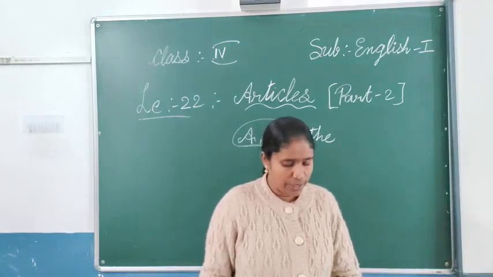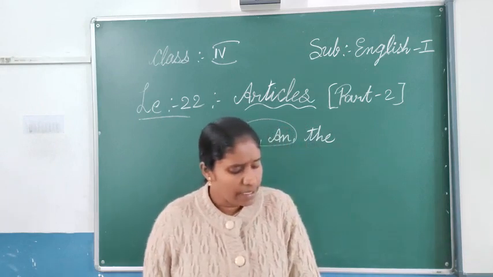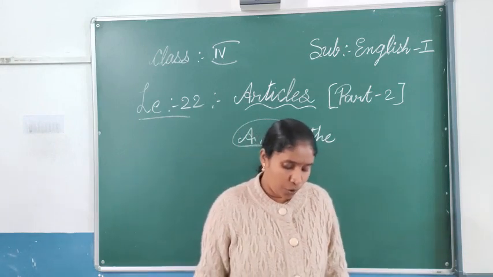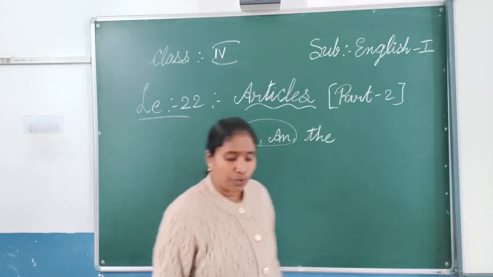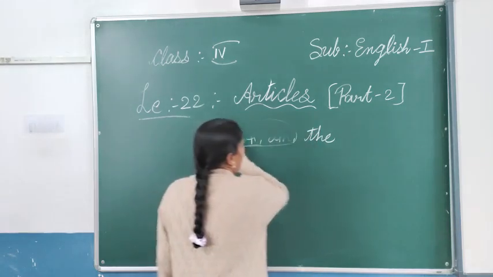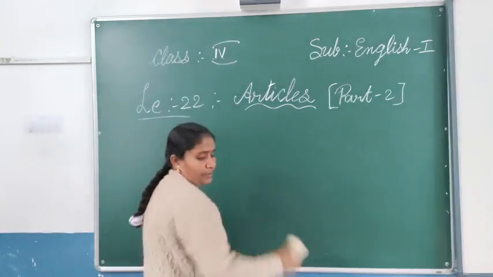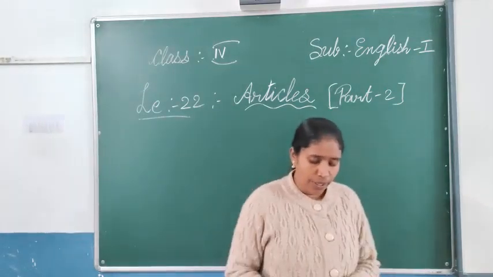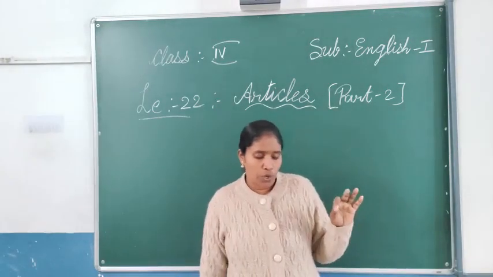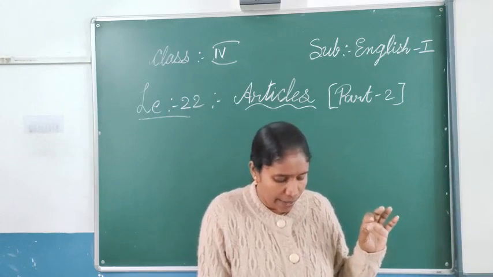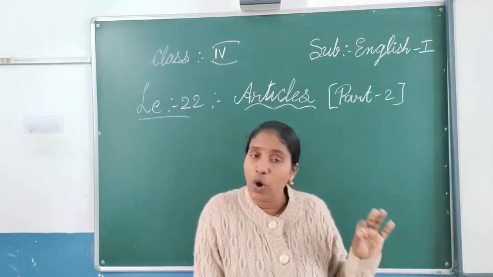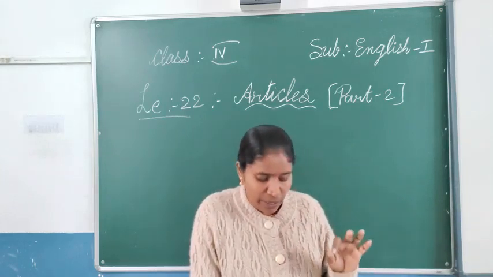Today we are going to discuss exercise number 4 also. Once you see exercise number 4, I will tell you, and then we will go for the new topic. Exercise number 4, what are they telling? Put a or an in the blanks below.